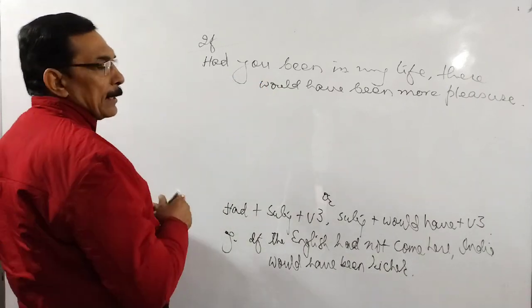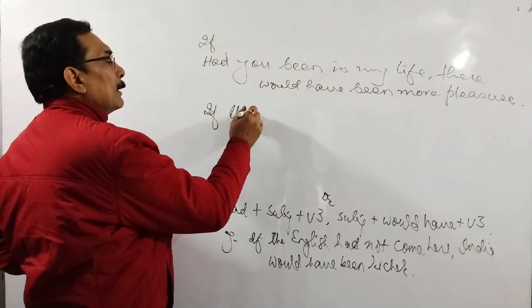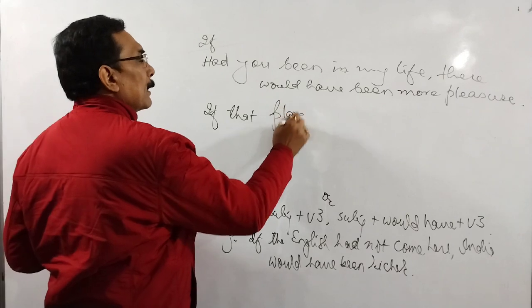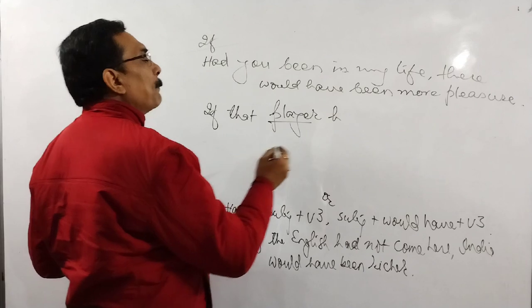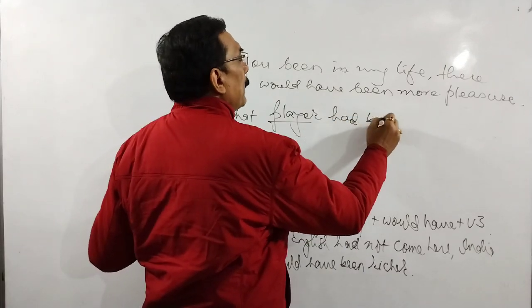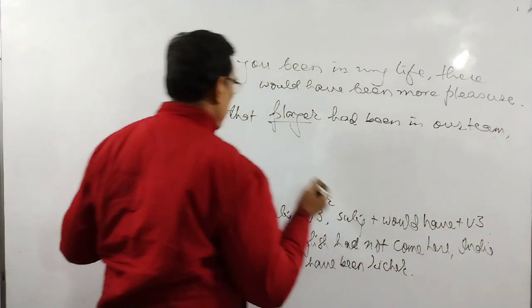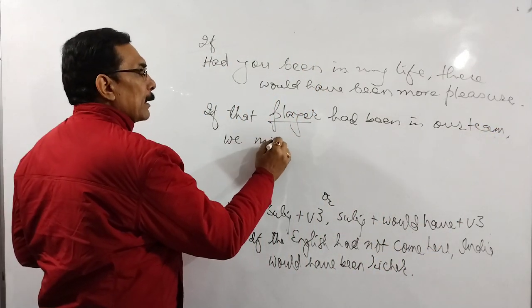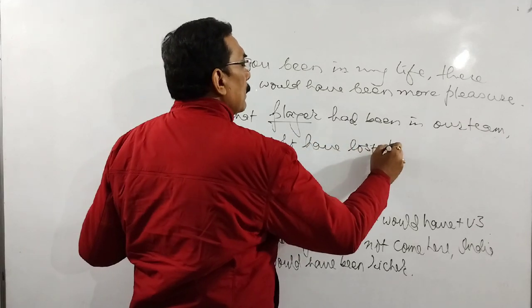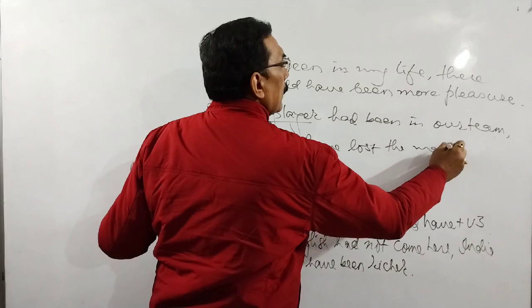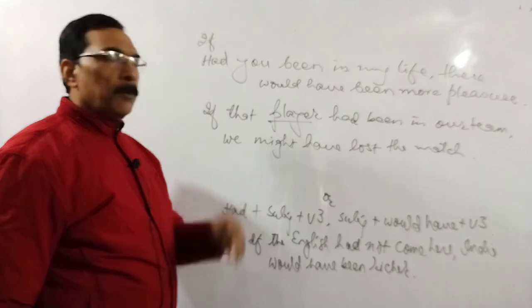So, had you been in this way now. If that player, you may also name someone, if that player had not been in our team, we might have lost the match. You see, अगर वो खिलाड़ी हमारे मैच में नहीं होता तो हम मैच हार गए होते.